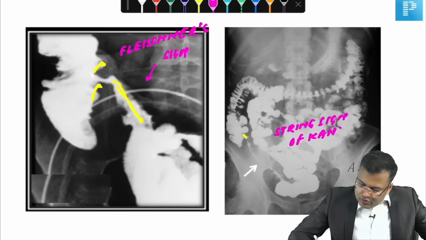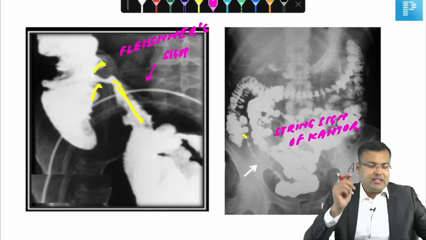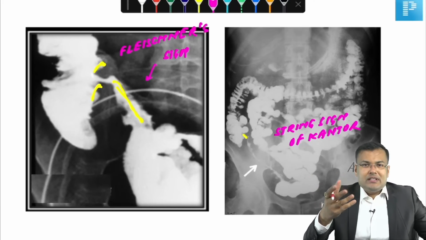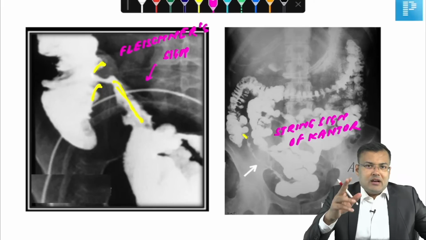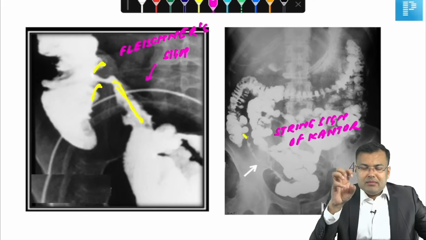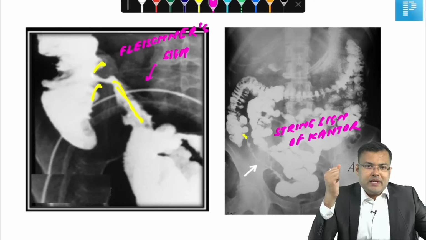Clear? So you know that this string sign of Kantor is because of persistent narrowing, meaning because of stricture. And what is the cause of Sterling sign? Sterling sign is because of ulcer in terminal ileum. So ileum becomes hyper irritable, and that's why on barium follow through, there is narrowed appearance.